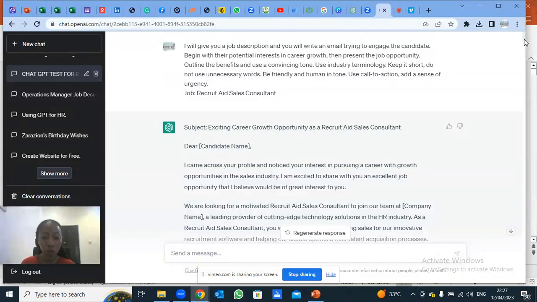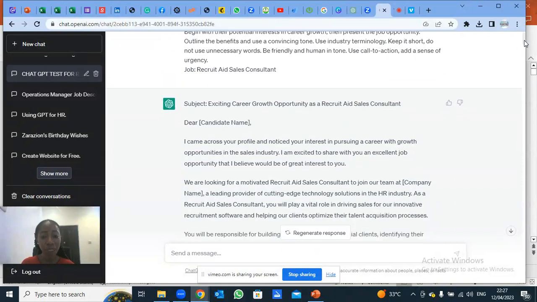Present the job opportunity to the client. Outline the benefits the candidate will be getting from joining us. Use a convincing tone. Use industry terminology. Keep it short. Do not use unnecessary words. Be friendly and human in your tone and use call to action. Add a sense of urgency.